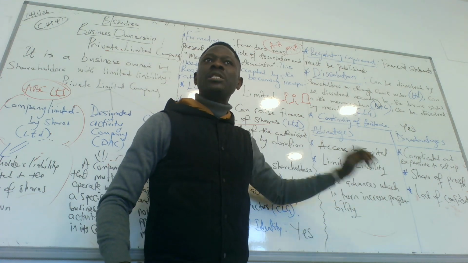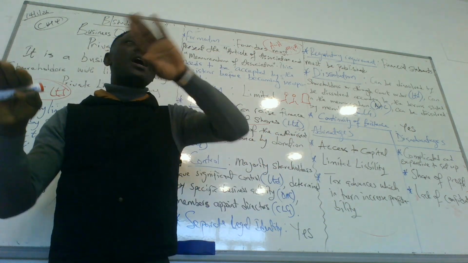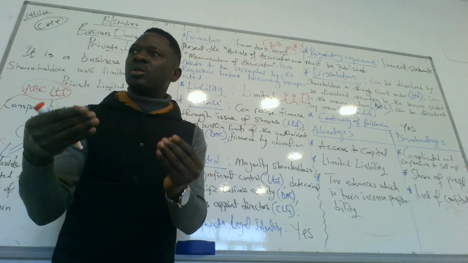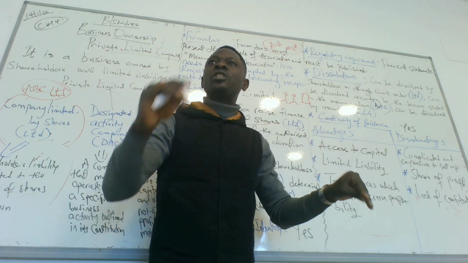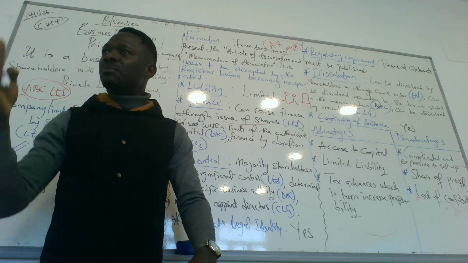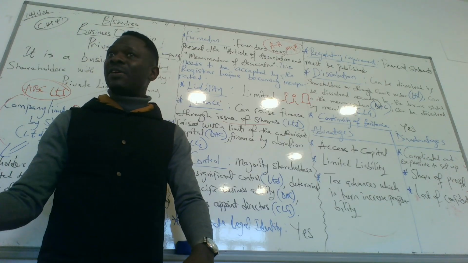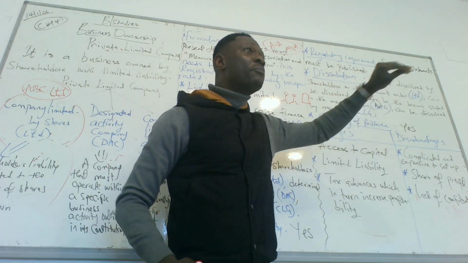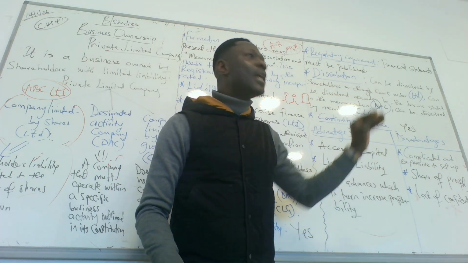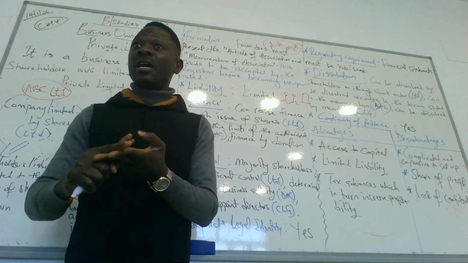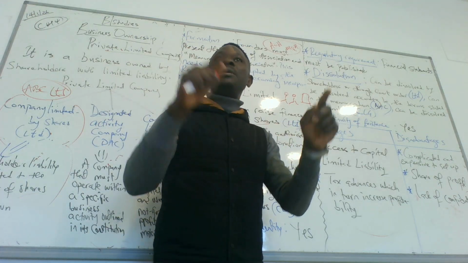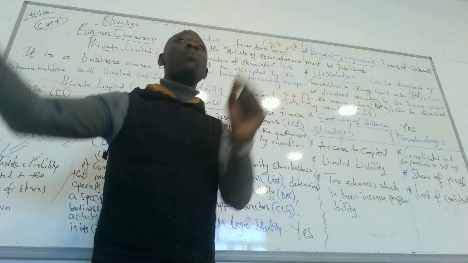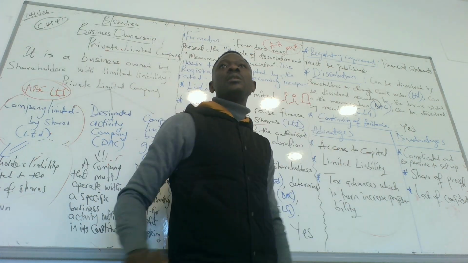Limited liability, which simply means whatever happens to the business does not affect the owners of the business. That's an advantage. It simply means you can only lose whatever you have in the business, not your personal wealth. That is limited liability. It is an advantage because the only thing you can lose is what you have put into the business. Unlike a partnership and sole trader. In partnership and sole trader, the business is unlimited liability, which simply means you can as well lose your personal wealth if you have to pay, if the business is losing.